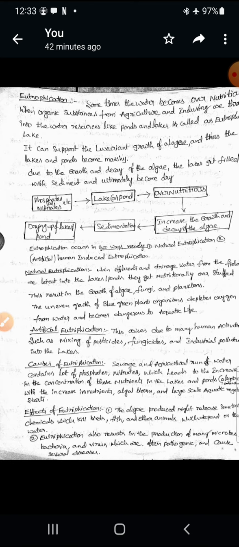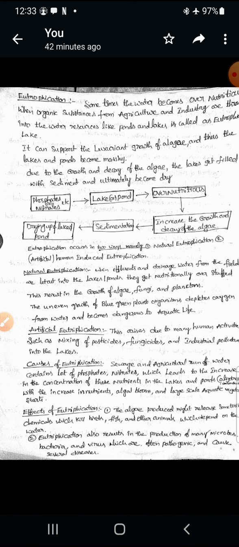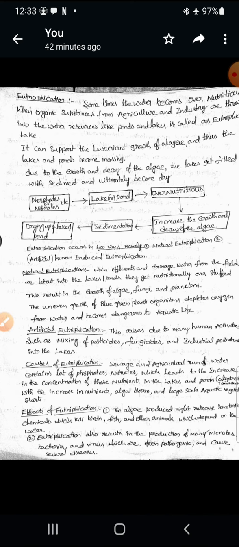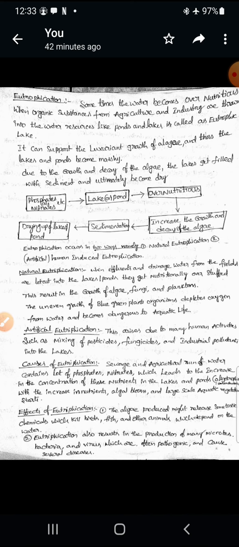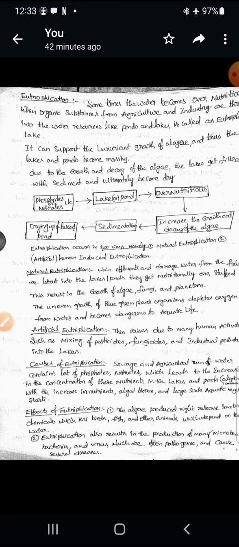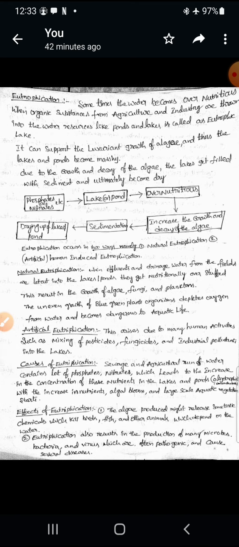The decrease in dissolved oxygen content poses a consequent threat to aquatic life. So whenever dissolved oxygen decreases in the ponds and lakes, there is a severe threat to aquatic life. In this way we can control the eutrophication process. Whenever we use herbicides or chemicals like alum or lime, we can control the eutrophication process and we can save the aquatic life also.